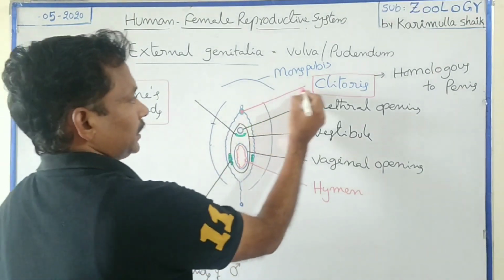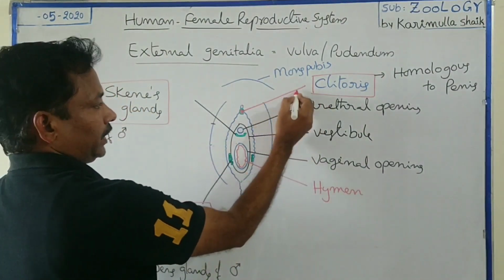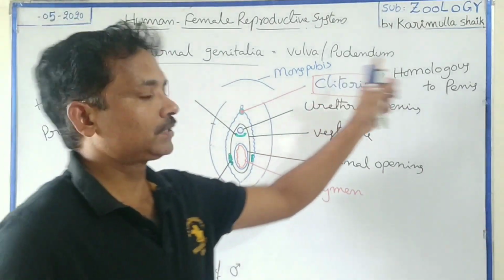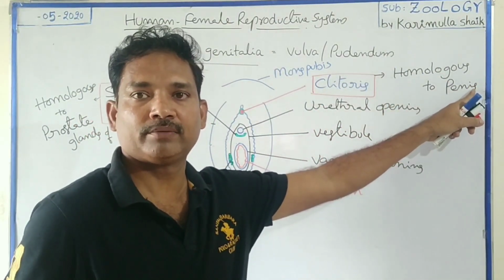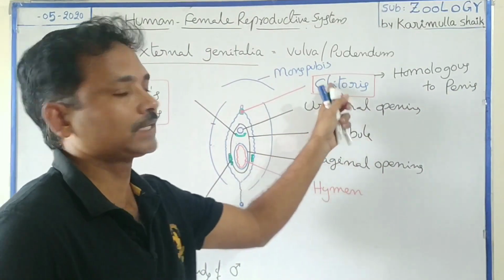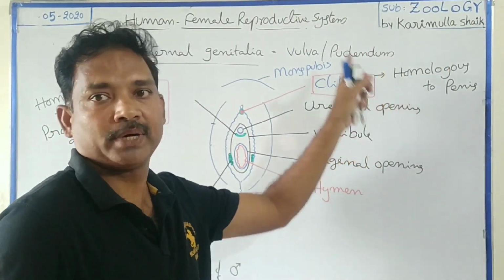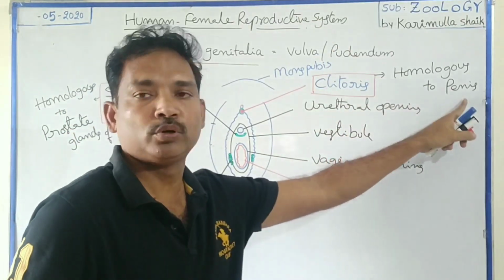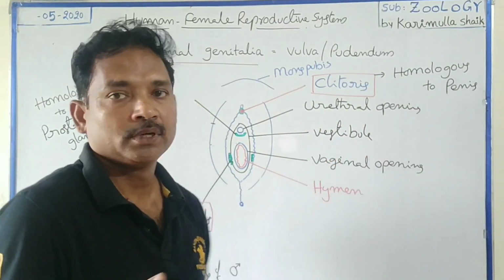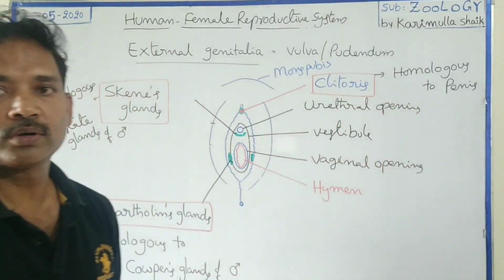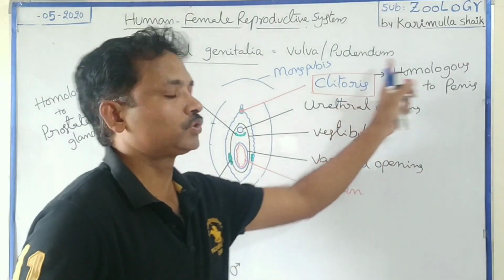In this total region, three components are comparable to the male system. The clitoris in the female is made by corpora cavernosa erectile tissue. In males, the penis is also made by the same kind of tissue. In that way, the clitoris is comparable to the penis, by structure and origin only, not by function. This structural comparison is called homologous. So the clitoris of the female is homologous to the penis.